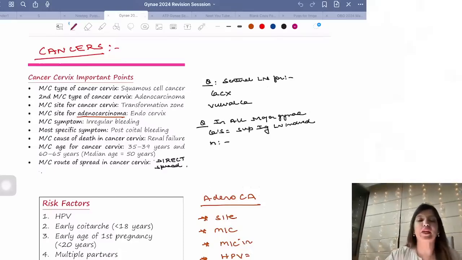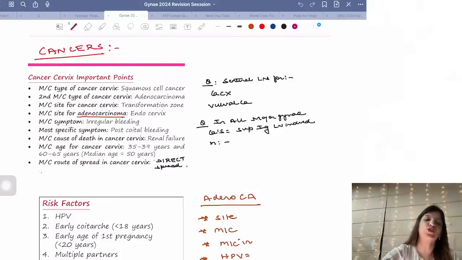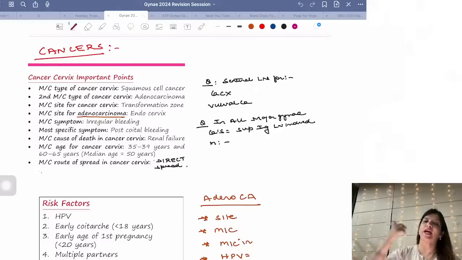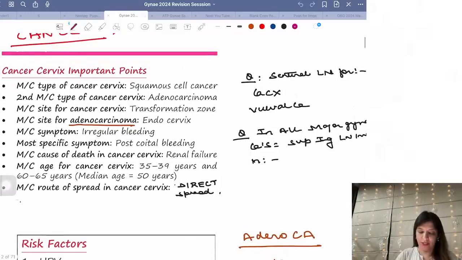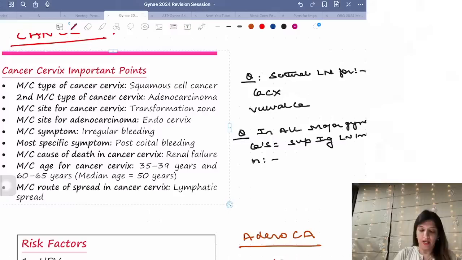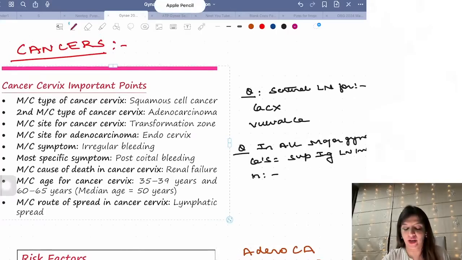Chalo. So let's begin with the revision of Gynae. Now, in Gynae, first of all, I am going to revise with all of you cancers, because cancers is very, very important for your NEET PG exam. And in cancers, it is cancer cervix, extremely important. It is ovarian cancer, which is extremely important. I will also be taking up parts of endometrial cancer and vulval cancer, right? Now, when it comes to cancer, first of all, let's talk about cancer cervix. After doing cancers with you, in the next section, I am doing contraception, and then we are going to take up every other topic related to gynae, which is important.